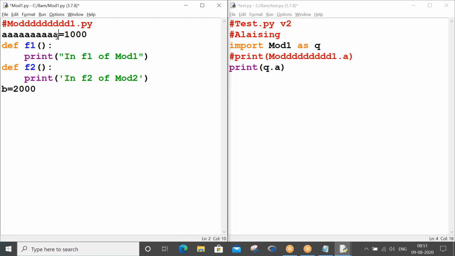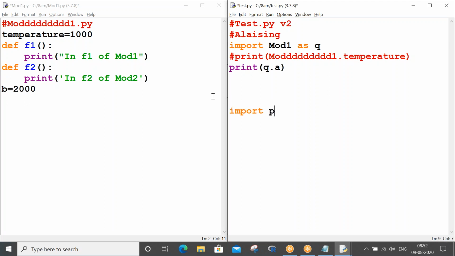You can have meaningful names, let me give, okay, temperature. Meaningful names you will give like this, so mod1 dot temperature. You cannot minimize the variable name, but you can minimize your module name. You can minimize your module name. That is the reason people introduced the aliasing concept. In real time you will call multiple modules, multiple properties with the module name as prefix. At that time you will understand why this aliasing is used. A simple concept.